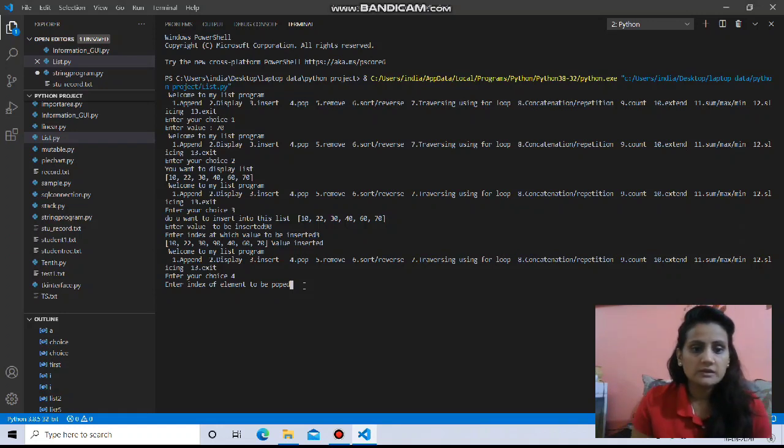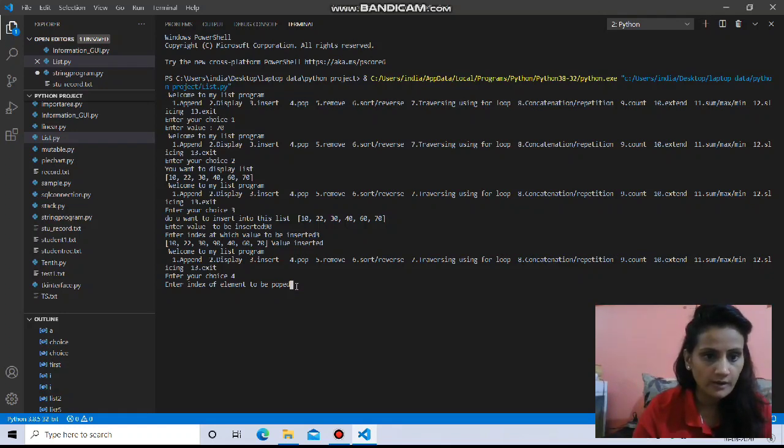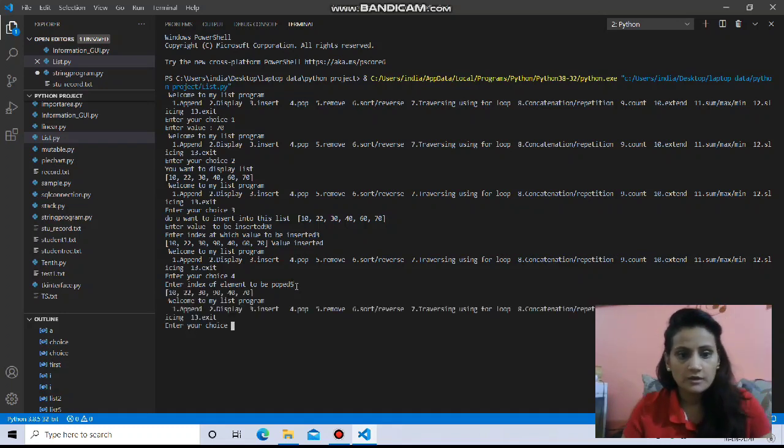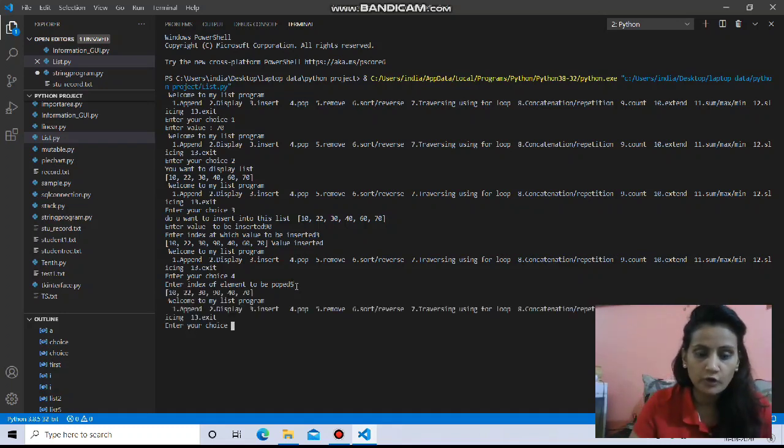Okay, here enter the index of the element you want to pop. So here we will be providing the index of the particular value. Suppose we want to pop 60 from the list. So what is the index there? 0, 1, 2, 3, 4, 5. 5. So I'm giving 5. I want to see 10, 22, 30, 90, 40, and 60 is being removed from there. I explained to you, pop and delete work the same way on indexes, remove works on the element.